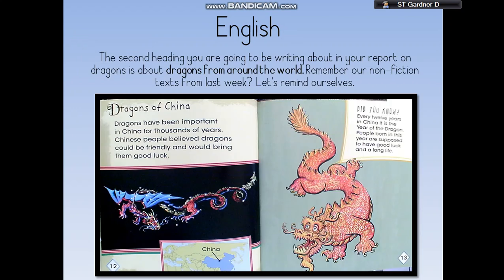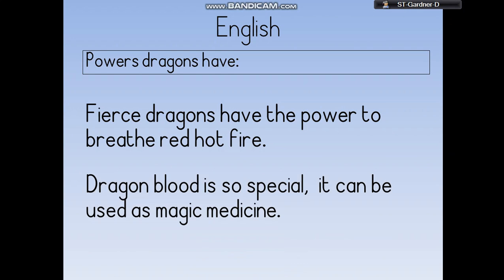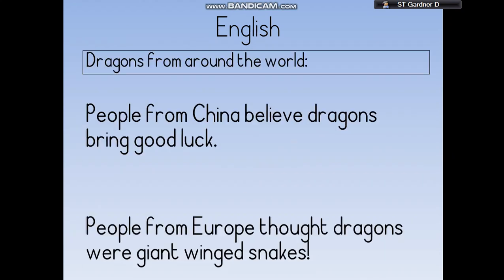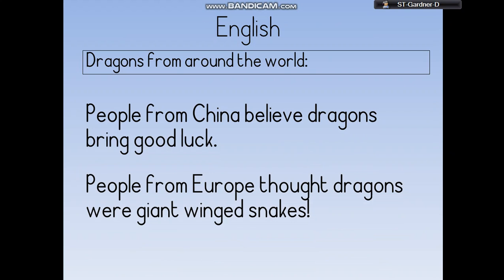Let's go back to our first heading. Powers dragons have. There's my 2 key facts, okay? Fierce dragons have the power to breathe red hot fire. Dragon blood is so special it can be used as magic medicine. Our second heading is dragons from around the world. And my 2 key facts here are people from China believe dragons bring good luck, and people from Europe thought dragons were giant winged snakes. Okay, those are my 2 key facts for that heading. So we've got 2 headings in total and 2 facts for each one.